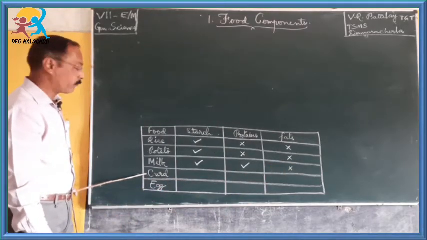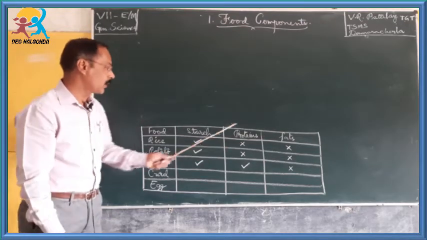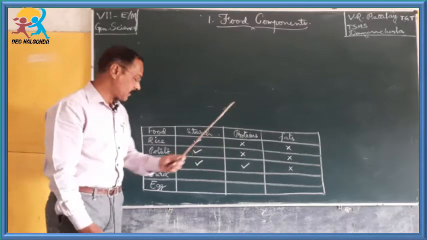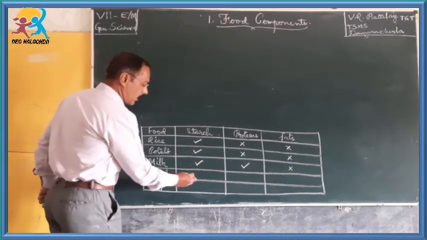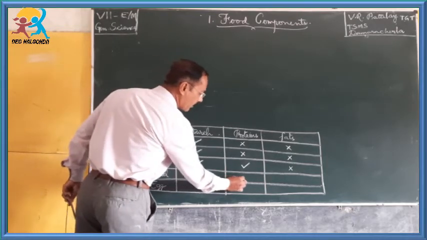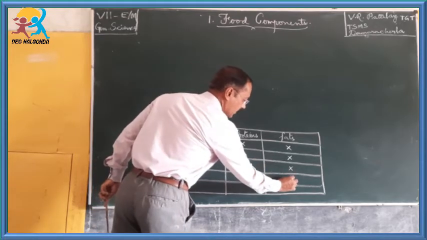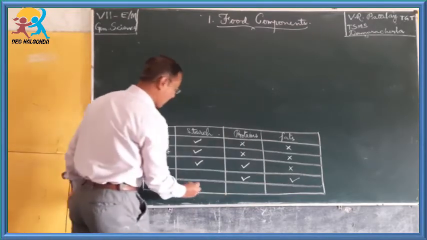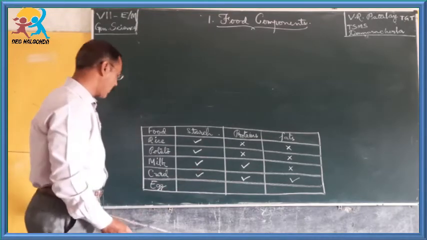When I confirmed the presence of starch, proteins and fats in curd, it showed that curd contains more proteins, fats also present, and a less amount of starch, that means carbohydrates.